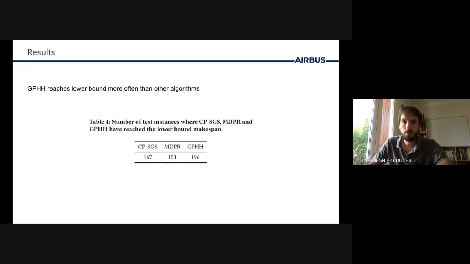And finally, we look at the number of runs on which the different algorithms have reached the lower bound, out of 1,500 scenarios, with, again, GPHH being optimal at execution more often than the other 2 policies, although this is a small difference. So we have 13% of the runs for GPHH reaching optimality against 11% and 10% for the other 2.